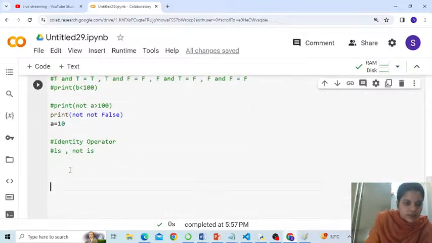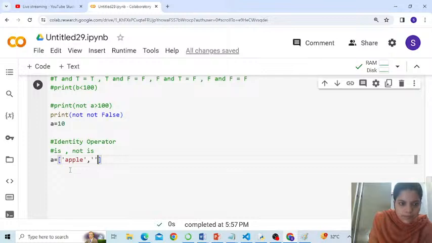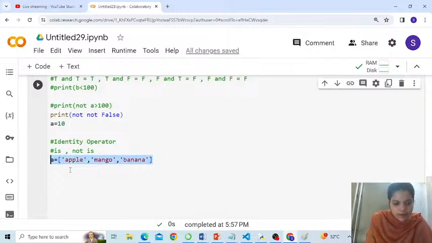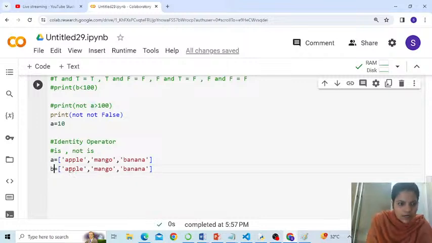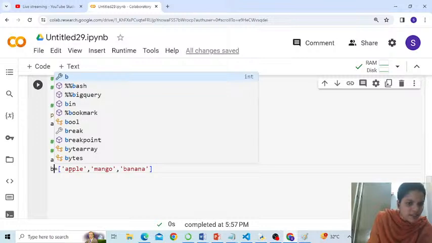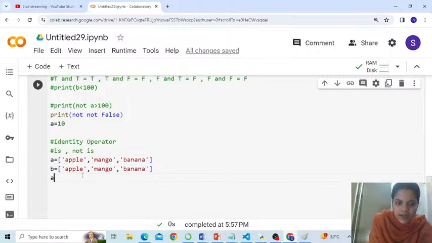Now see, suppose if I write like this, A is equal to apple, mango, banana. And B also equal to apple, mango, banana. It will hardly take us 2 minutes to understand that. If I write like this, is A equal to B? Let me comment this.